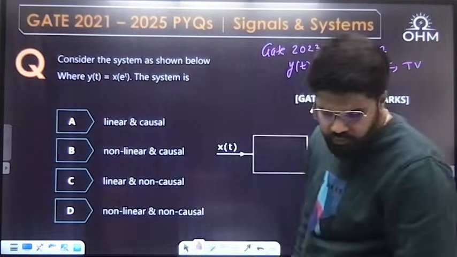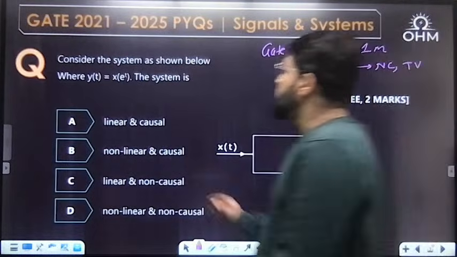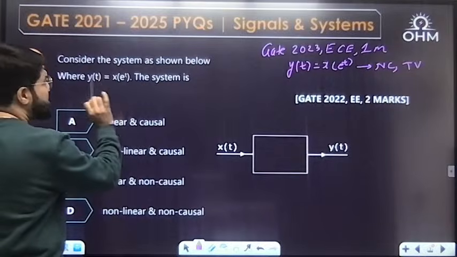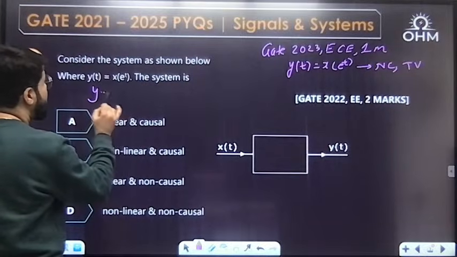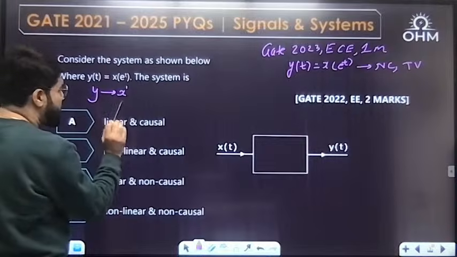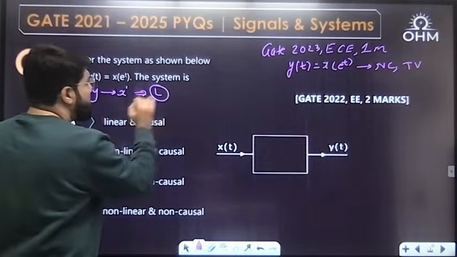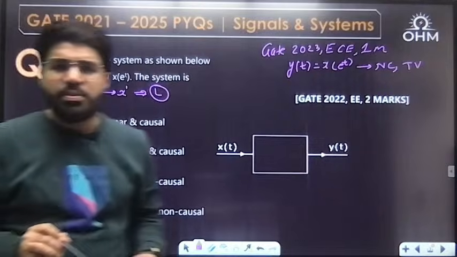Good evening, EE. Now see, y depends on x of e power t. Any separate function of time, or any change in the time argument, doesn't affect linearity. Y depends on x power 1 function, a y equal to mx relation, so this is going to be linear. It is non-causal, as I explained in the previous session.